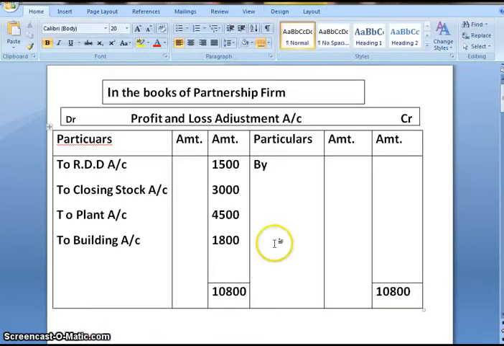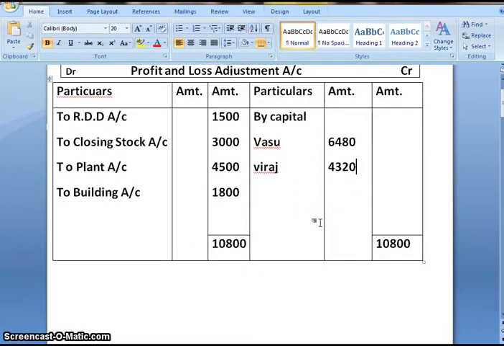Let us post this in profit and loss adjustment account. So there is a loss which the partners have incurred.